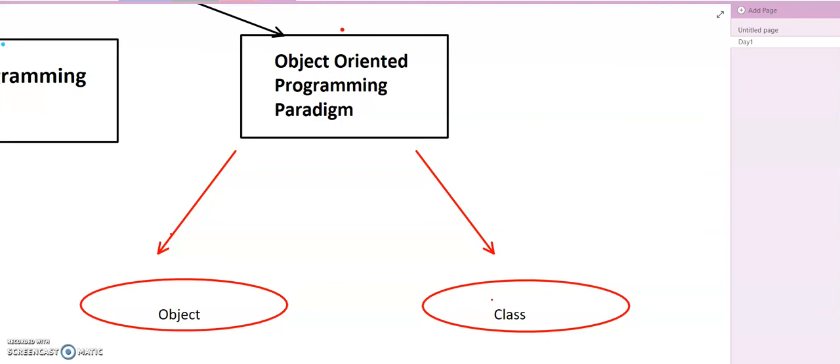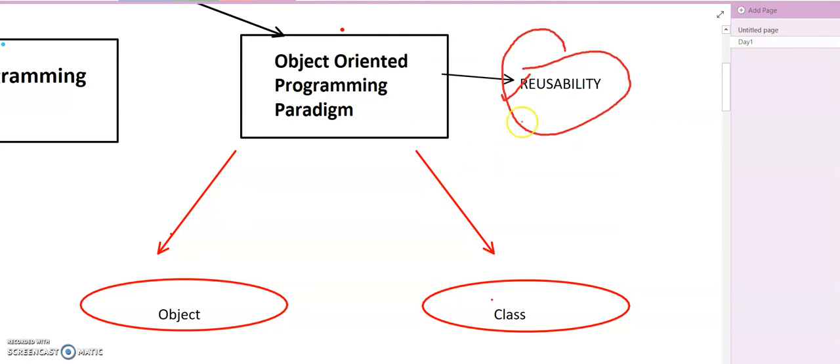So the matter of fact is that we must understand object and class a lot in detail. We must understand the concept of object and class. Only then will we be able to implement the coding. This object-oriented programming paradigm is based on reusability. This is very important, and again this reusability can be implemented using what? Using class and object.